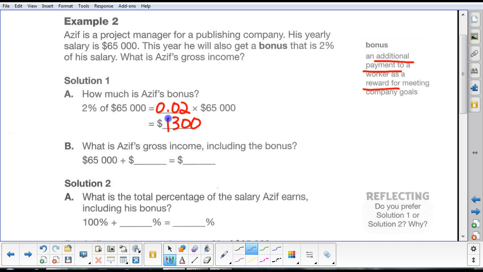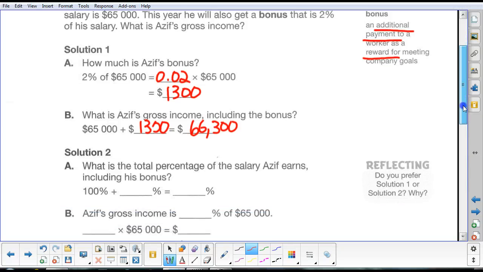So he gets paid his $65,000 right here. What is Azif's gross income, including the bonus? $65,000 plus the bonus of $1,300 equals $66,300. That's what his salary was for that year. Now that's one way we can do it: calculate the bonus separately and then add it on to his annual salary.